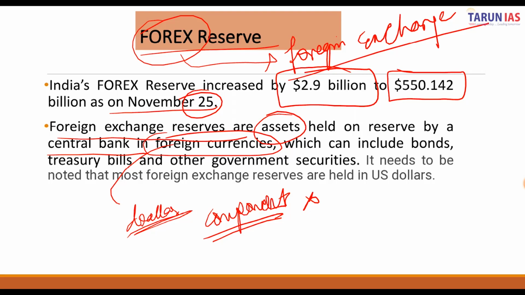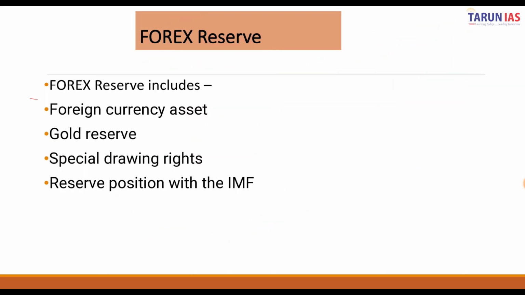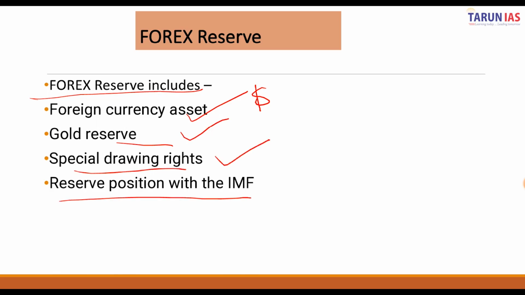The forex currencies are held in terms of bonds, treasury bills, and other government securities. It needs to be noted that most foreign exchange reserves are held in US dollars. So forex reserves include the foreign currency assets, which are mostly held in dollars, the gold reserves, the special drawing rights, and the reserve tranche position with the IMF. Now this special drawing right is not any form of a currency, right? So let us look at these components one by one.